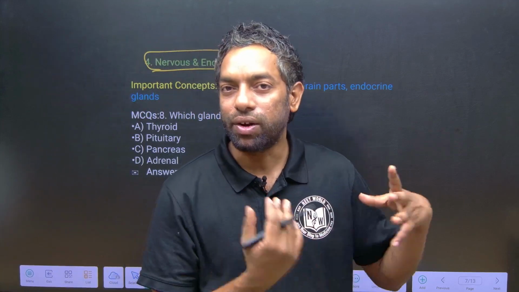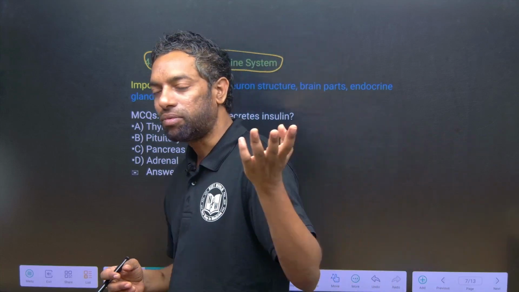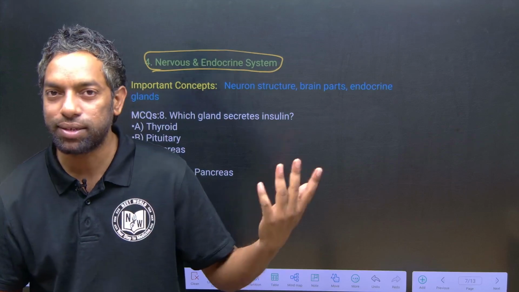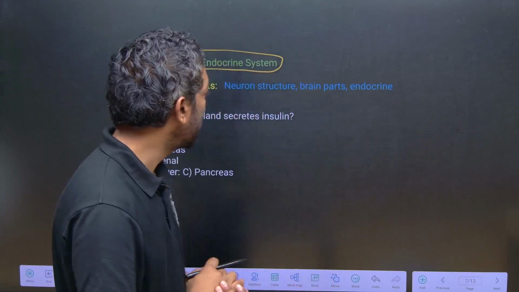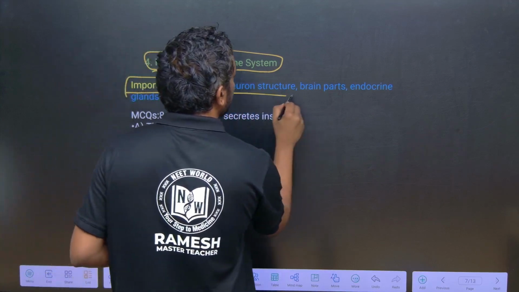Next, the nervous and endocrine systems. They are actually interrelated. The nervous system can control any system in the body, whether it is the reproductive system, locomotion, respiratory, circulatory or digestive system. Every system is controlled by the nervous system. An important concept in the nervous system is neuron structure.